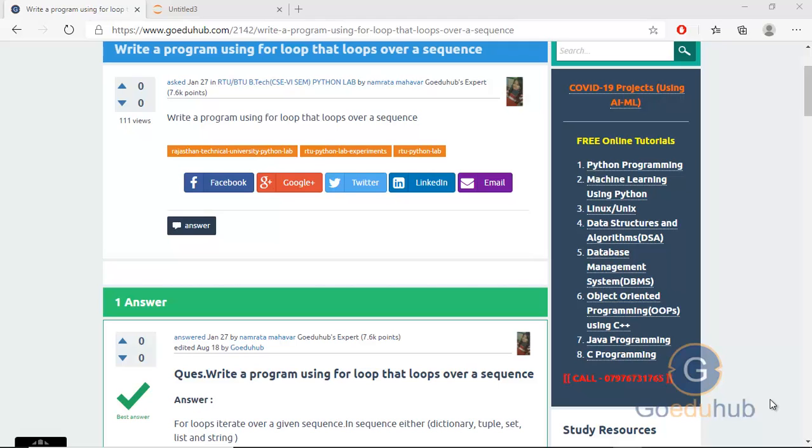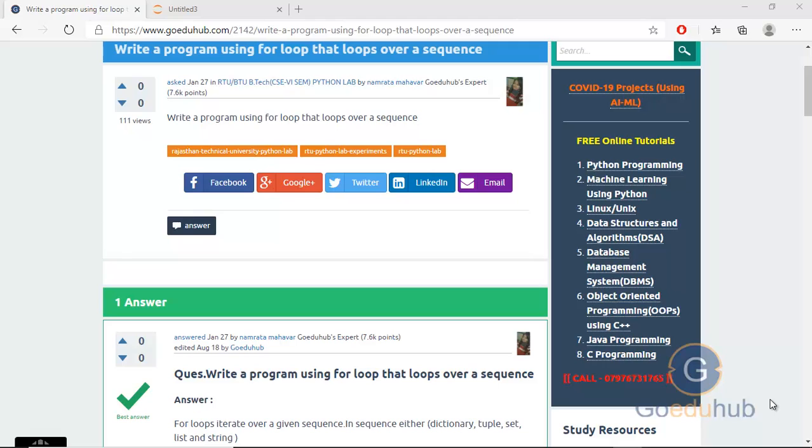This lecture covers how to write a program using a for loop that loops over a sequence. What is a sequence in Python and how to iterate sequence data types in Python using a for loop. Hello guys, this is Sharda and we will discuss sequence data types and the iteration of sequence data types with for loop.